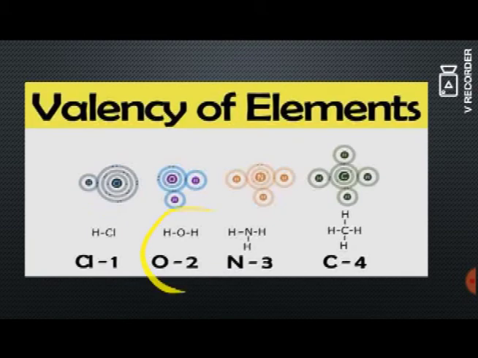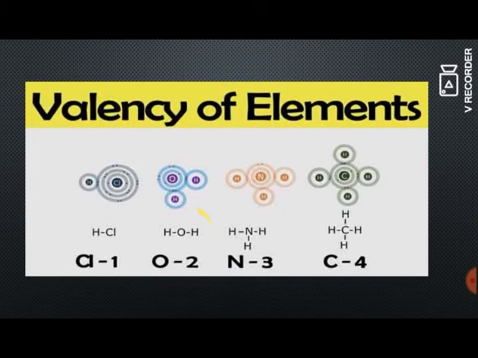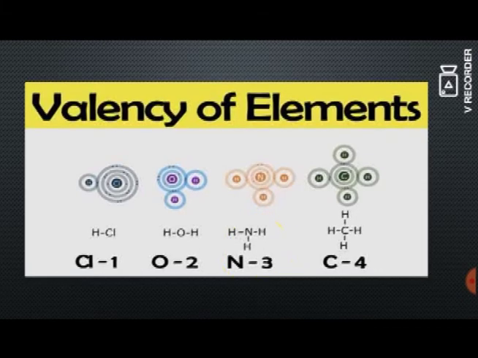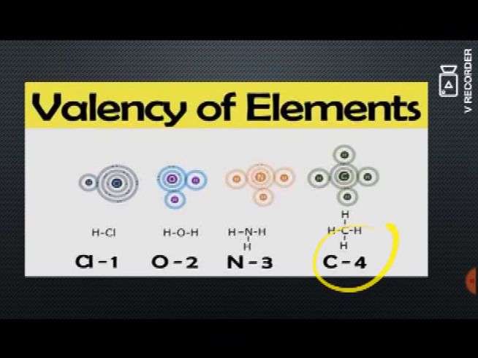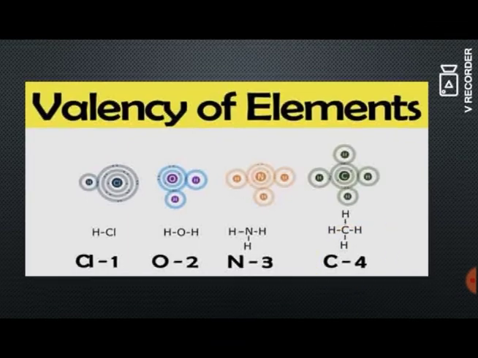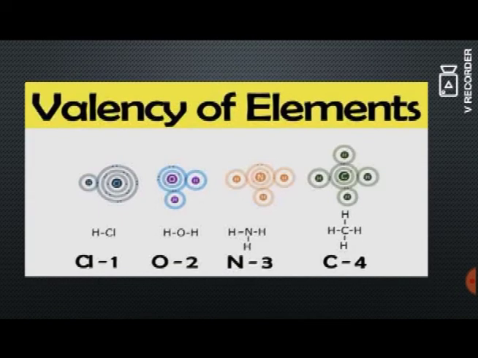When it has 2 valencies, it is said to be divalent, and when it has 3 valencies, it is said to be trivalent, and when it has 4 valencies, it is said to be tetravalent. So, the valency will rise from 1 to 4 and falls to 1 and finally 0.